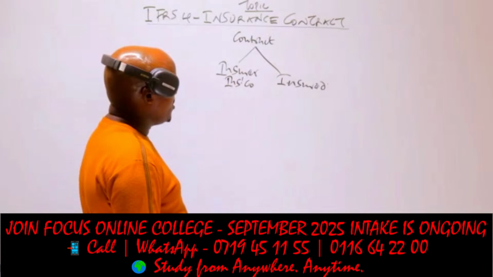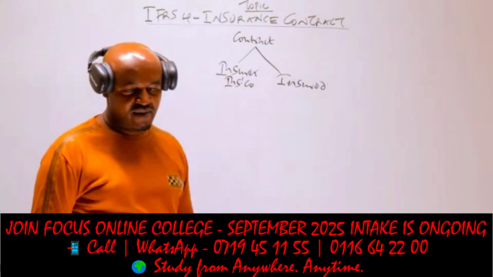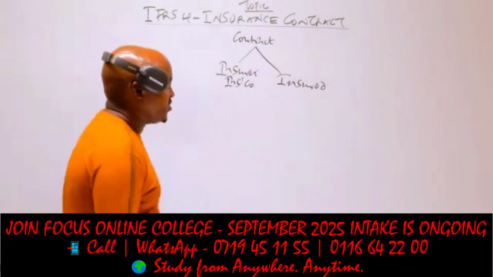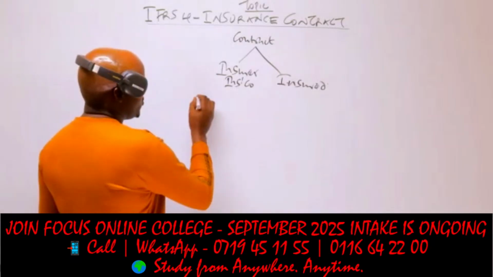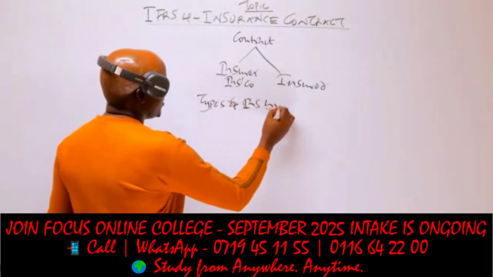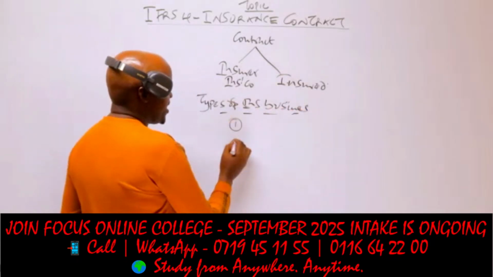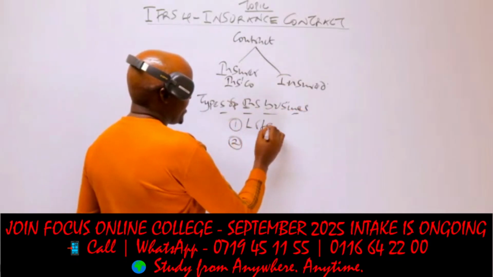The premiums. Now, these insurance companies usually provide various types of insurance businesses, and those insurance businesses are usually classified into two. So that means we have two types of insurance business. Majorly we have two, or they are classified into two. We have the life insurance,